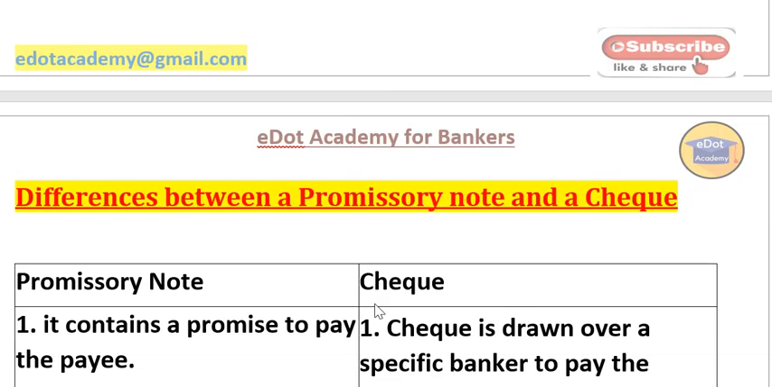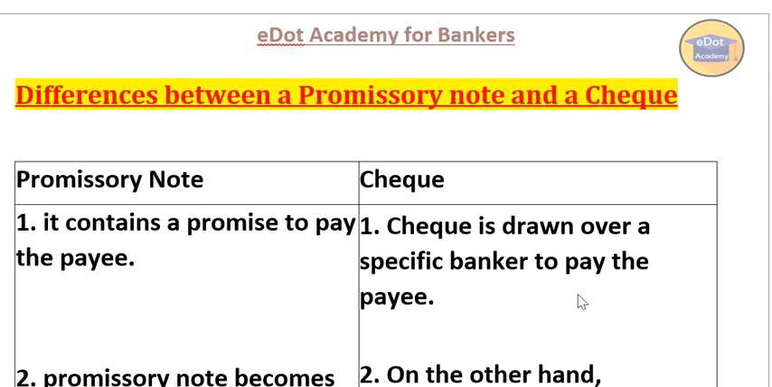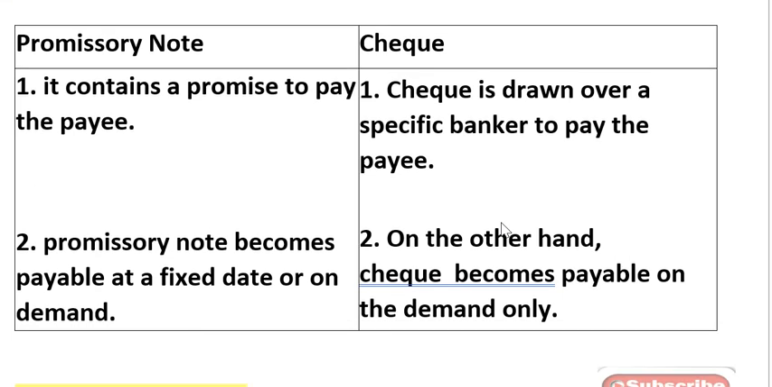Now let us see what is the difference between a promissory note and a check. So these are the differences between a promissory note and a check. A promissory note contains a promise to pay the payee. A check is drawn over a specified banker to pay the payee. So this is the difference. That means in a promissory note, the debtor is making the promise that he will pay the payee, but here the check is drawn over a banker to pay the payee, and the payee may be the drawer also.